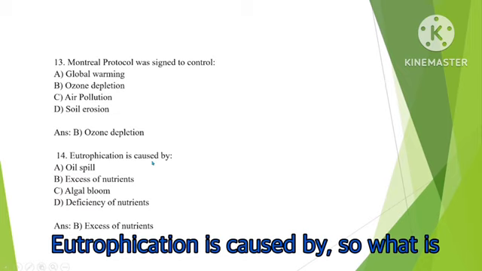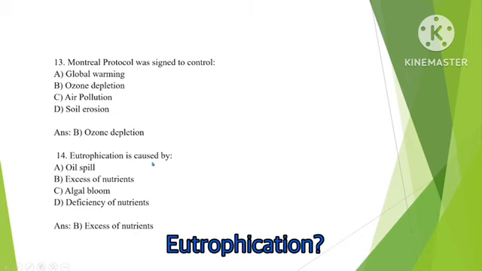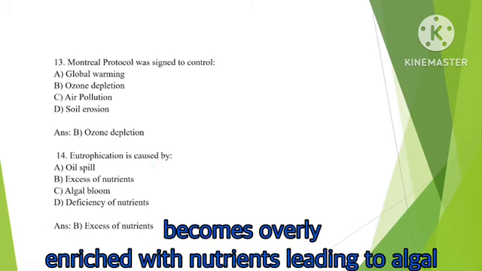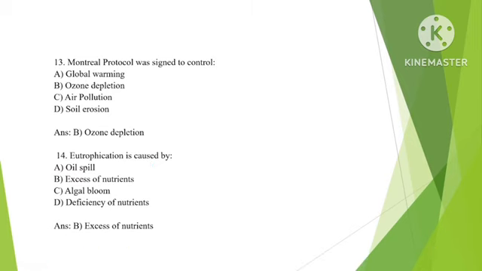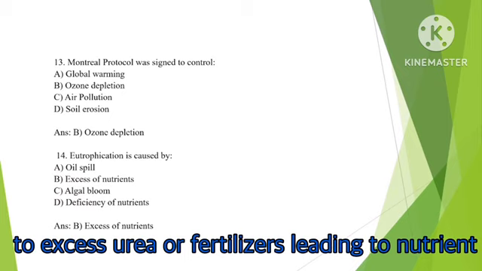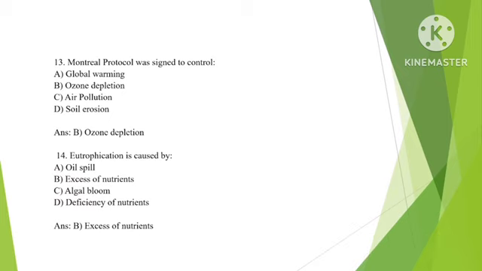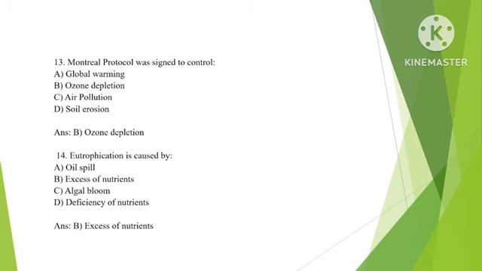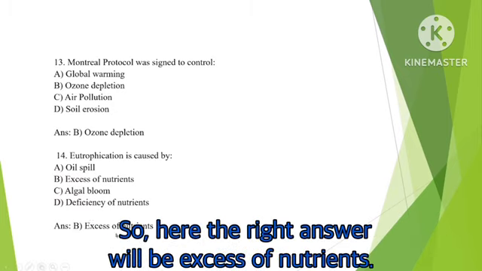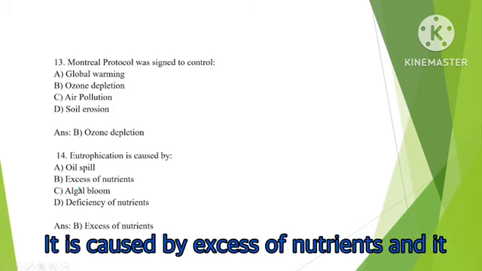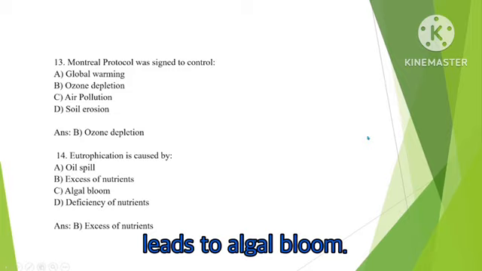Eutrophication is caused by... So, what is eutrophication? It's the phenomenon in which a water body becomes overly enriched with nutrients, leading to algal blooms and oxygen depletion. So you can remember eutrophication as excess urea or fertilizers, leading to nutrient overload, leading to algal bloom, and finally there will be oxygen loss. So here the right answer will be excess of nutrients. It is caused by excess of nutrients and it leads to algal bloom.